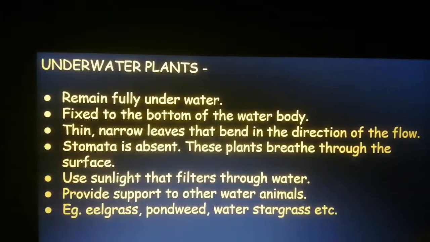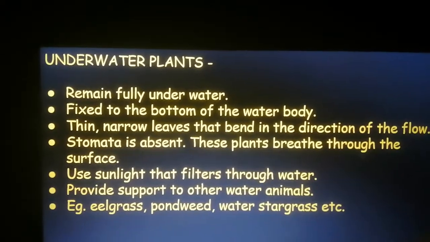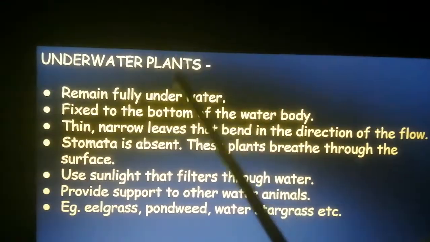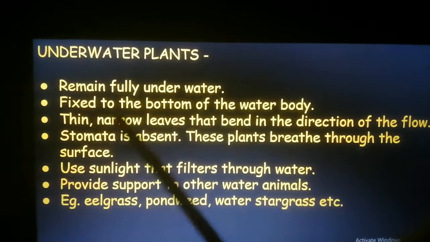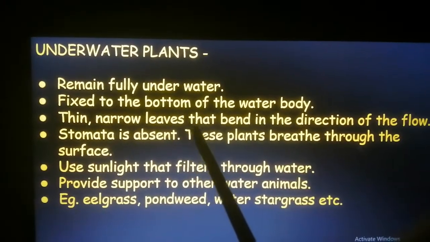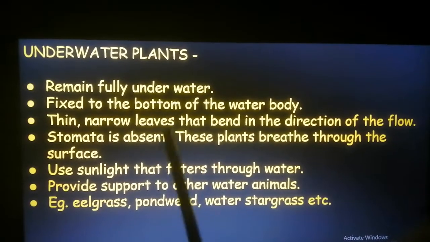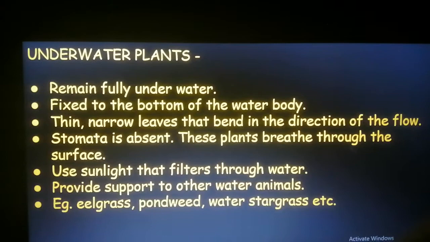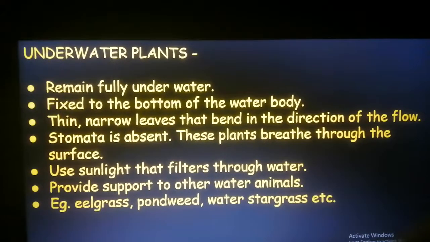So here are the points that you should remember when you are asked about underwater plants. They remain fully underwater, they are fixed to the bottom of the water body, they have thin narrow leaves that bend in the direction of the flow, stomata is absent, so the entire plant is responsible for respiring, for breathing, or for exchange of gases.